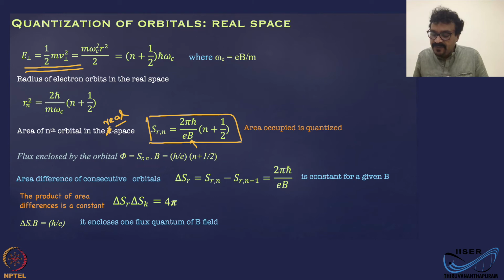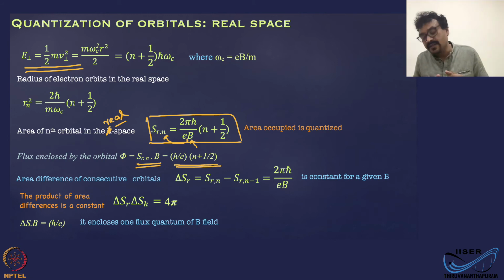Now you can look at the flux enclosed by the orbital. If I take this B and multiply it by the area, that is B dot S, that is the total magnetic flux enclosed by that orbital, and what you are seeing is that it is actually quantized.